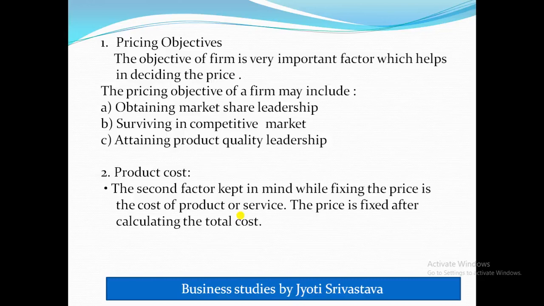Total cost means the fixed cost and variable cost, like the cost of raw material, then the wages and salary given to the workers, rent of the factory. It should cover all these costs also. All these costs are added in the product, and then the price is fixed after calculating all these costs.